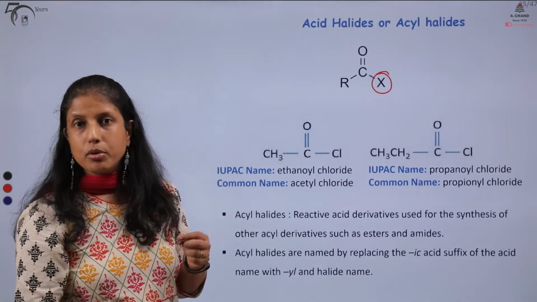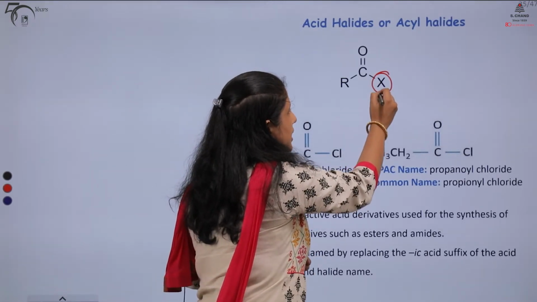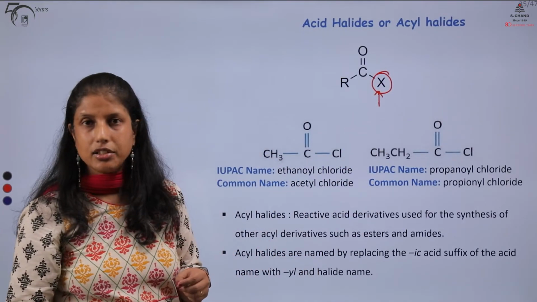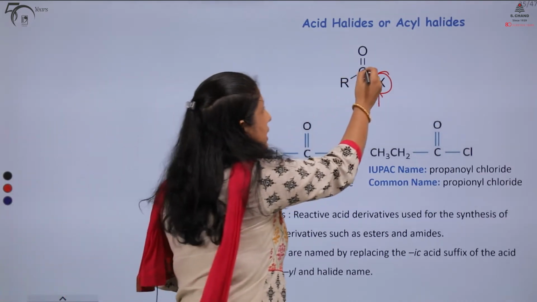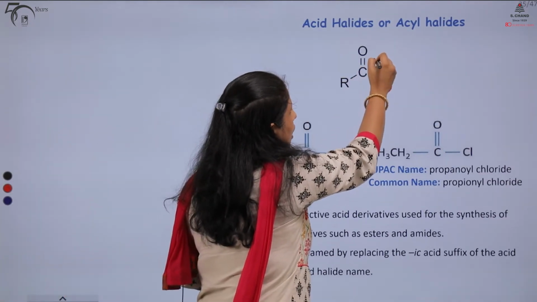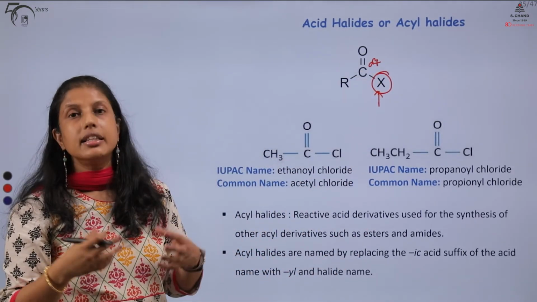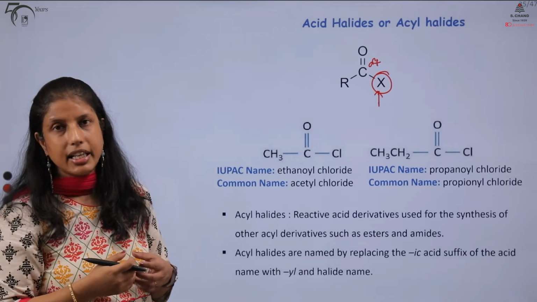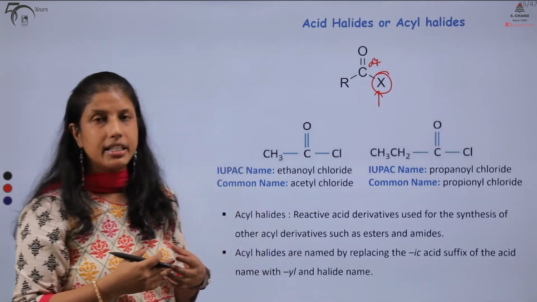Why are these the most reactive? Yes, you have guessed it, the electronegative nature of the halogen atoms. It withdraws the electron density, making the carbon of our carbonyl group even more electrophilic. Therefore, it can be very readily attacked by nucleophiles, being more reactive in nature.